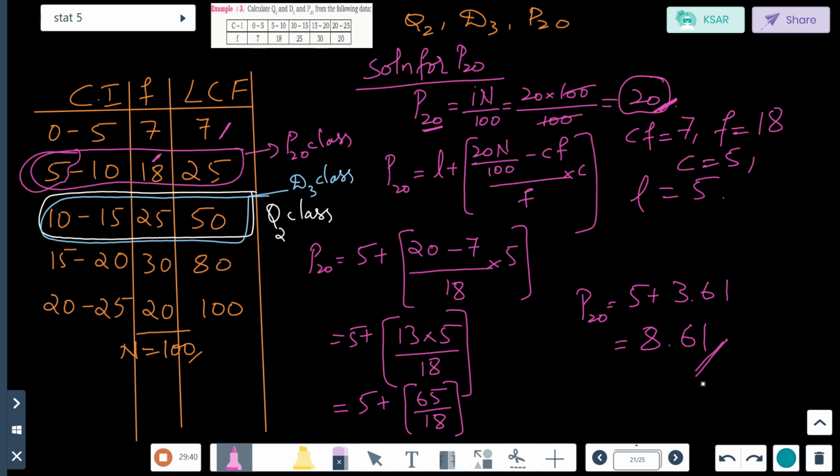First you find out the observation class for Q2, using i n by 100 or i n by 4 or i n by 10. According to that, round off and write what class it is, whether it is the Q2 class, the D3 class, or P20, P40, whatever they give, that class. Okay, understood? So these are the sums on quartile, decile and percentile for grouped data and continuous data.